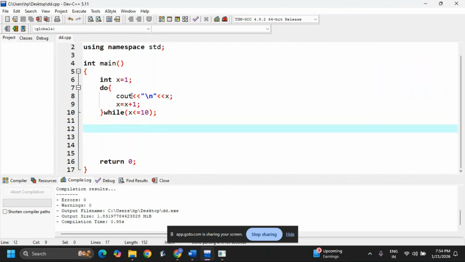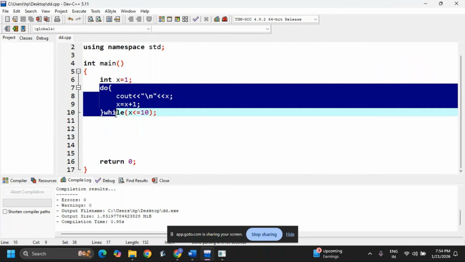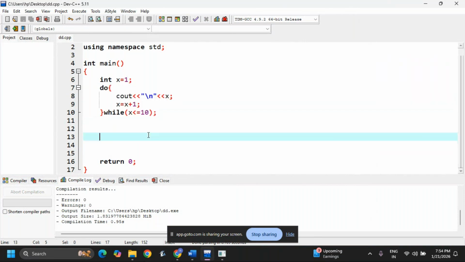Understood? See that one example: when you withdraw money from the ATM, some machines ask you to enter the PIN number first only. Some machines ask after entering the denomination. Okay, and which loop is better to use, performance-wise it is while. But if you are asked in the interview, you should tell that based on my requirement I will use the loop. We should not tell this is good, this is bad, they are all alternatives.